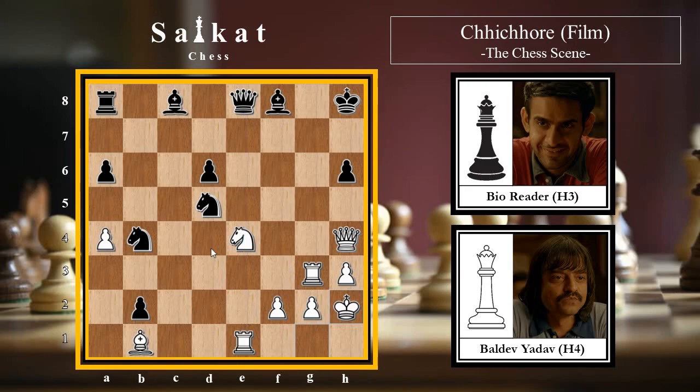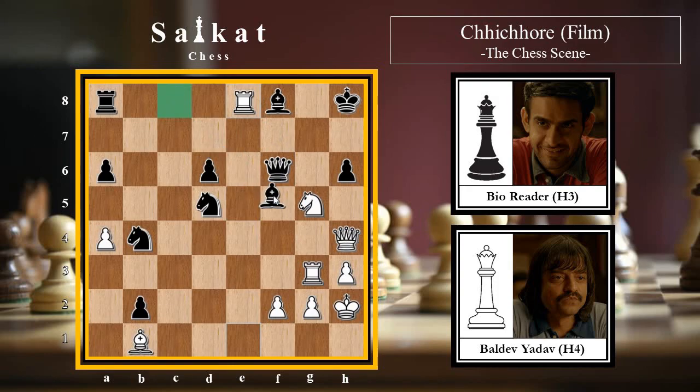Now white is willing to give a threat to pick up this queen by playing rook g8, king into g8, and knight to f6, forking this king and this queen. So black has to take care of this f6 square. In order to do that, he plays queen e5, but now knight g5, threatening knight f7 checkmate. So now queen f6 taking care of this f7 square, and rook e8 by white here.